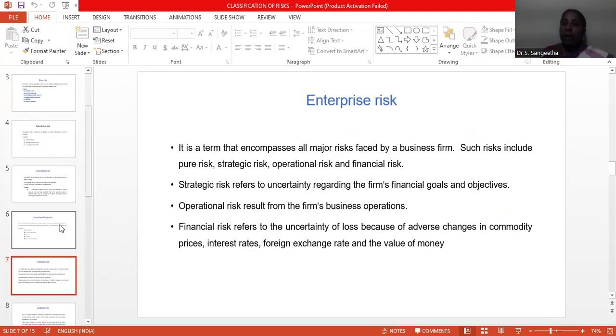It is unpredictable, but we can reduce the risk by transferring it to an insurance company. By the way, they can bear the loss, so it will not impact more and more. We can continuously carry on the work without stopping.